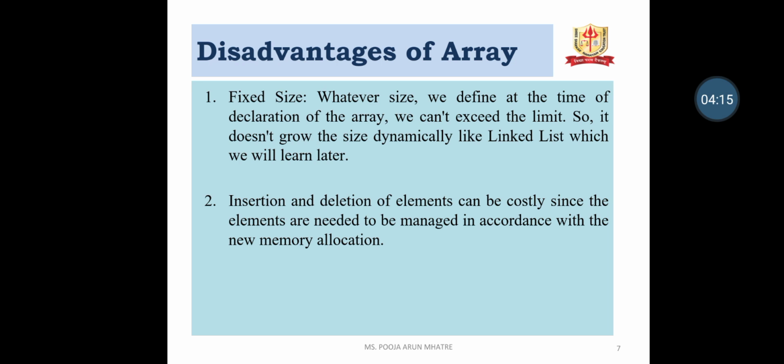Disadvantages: it is a fixed size. That means if we give the size of the variable at the beginning, that is the fixed size for that variable. So if the variable size is exceeded, then we can't exceed the limit. So we can't grow the size dynamically like a linked list. So this is the disadvantage of array.